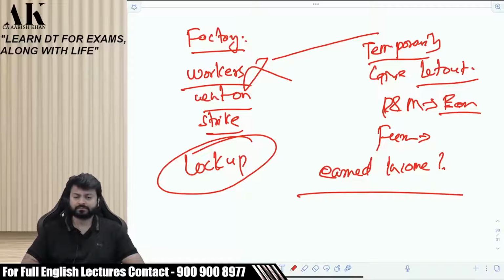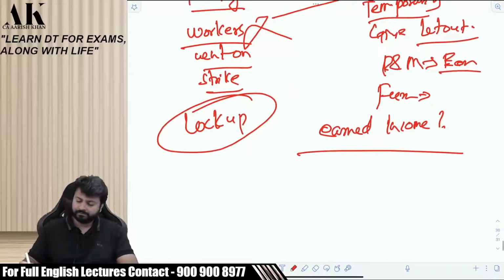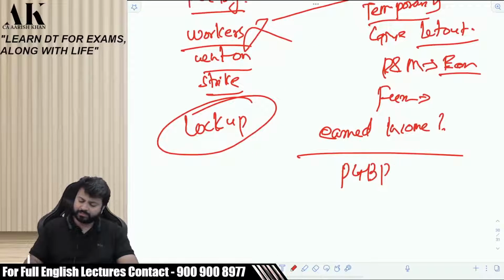Vinita? Land is not let out. Only plant and machinery and furniture. PGBP? Bhavisha? Kajal? And it will go to PGBP. Even the court has said that it will go to PGBP.